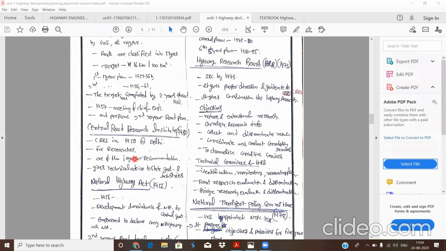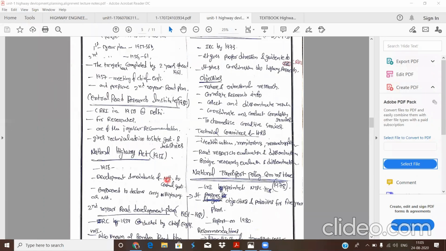Okay, so it gives technical advice to state governments and industries, and sometimes the central government also. The Central Road Research Institute gives research and reports on materials, design, operation, construction and maintenance. It gives the research results and information to governments and industries.